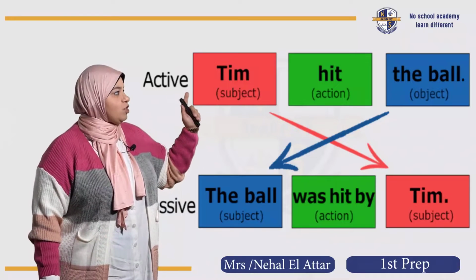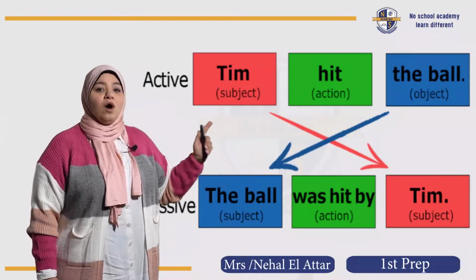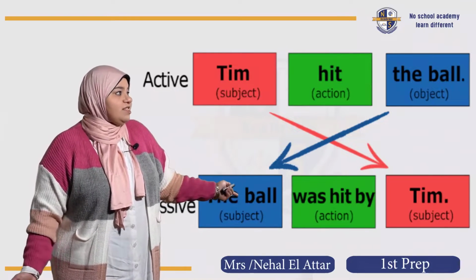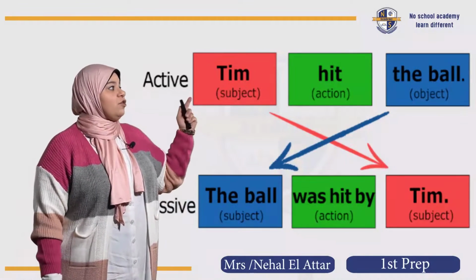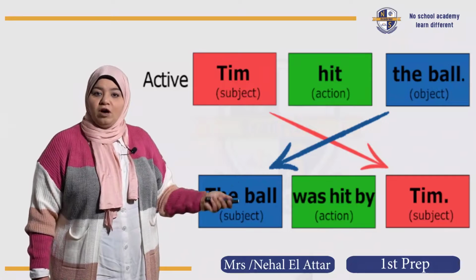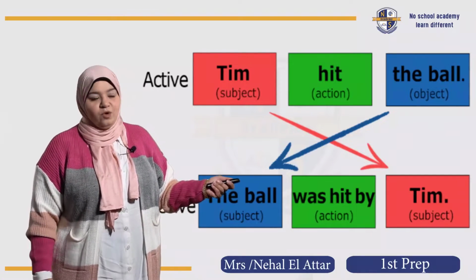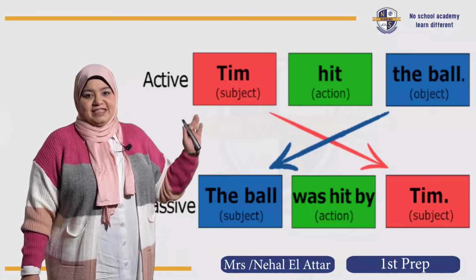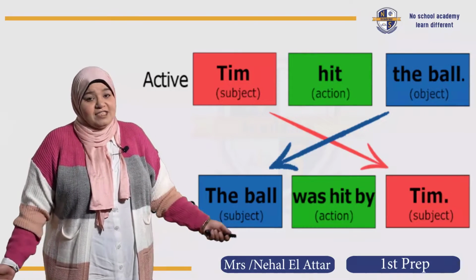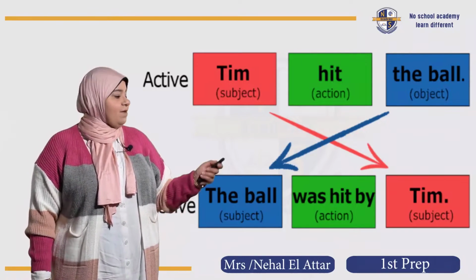So we're gonna start with the ball. Was or were? The ball is a singular object. Great, so it's going to take was. The ball was hit by Tim. Great, the ball was hit by Tim. And that's it. This is the passive voice. That's it. It's a simple lesson, okay?